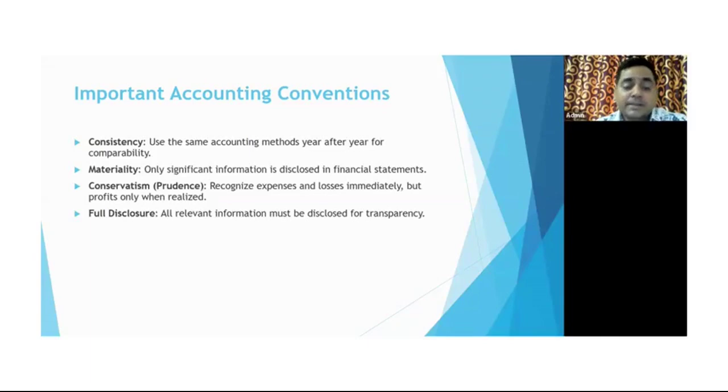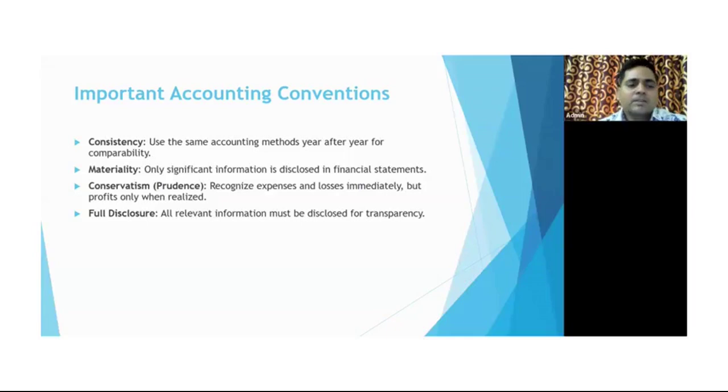Next one is materiality. Materiality means only significant information is disclosed in the financial statements, right? What is the relationship between one partner and another partner? Who is the working partner? That is not required at all, correct? So materiality is nothing but what can be measured as part of the financial statements or final accounts. Only the significant information which is relevant to the stakeholders will be disclosed in the financial statements.